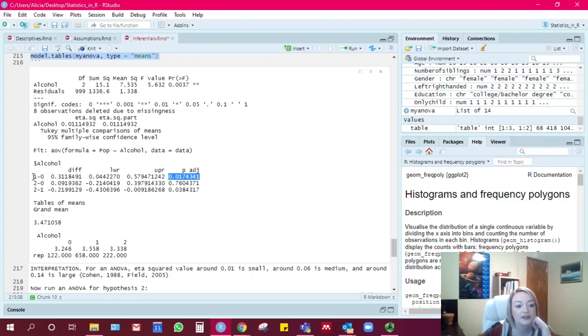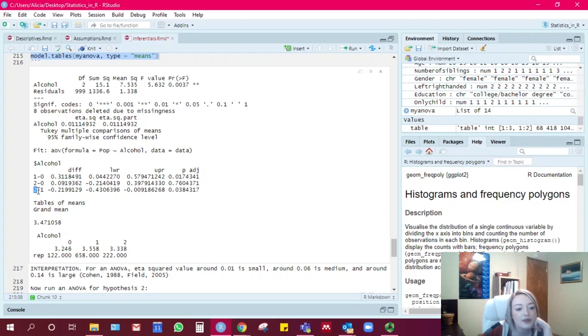This is heavy drinkers and this is non-drinkers. This is positive, but it is not significant. P is greater than 0.05 here. So heavy drinkers do not like pop any differently than non-drinkers.